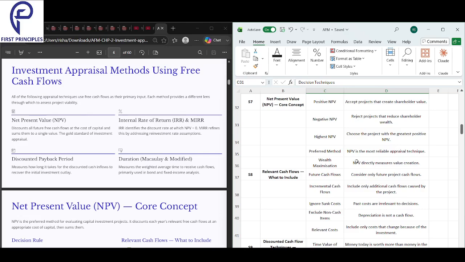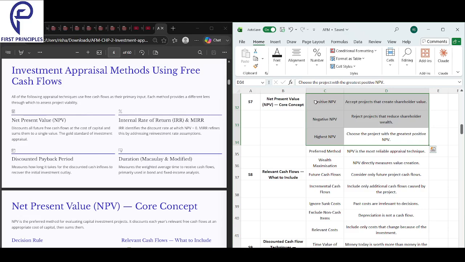If your NPV is greater than zero, take the project. If your NPV is less than zero, don't take the project. Simple. It just makes the shareholder richer. If you have multiple projects with positive NPV, choose the project with the highest NPV. That's it. This is the simple core concept of NPV.